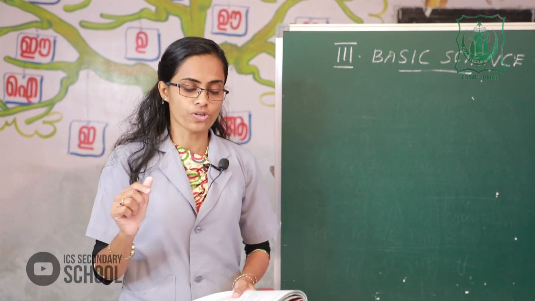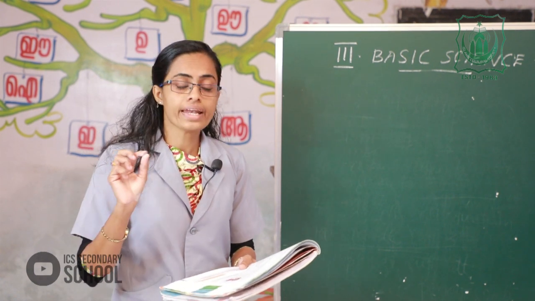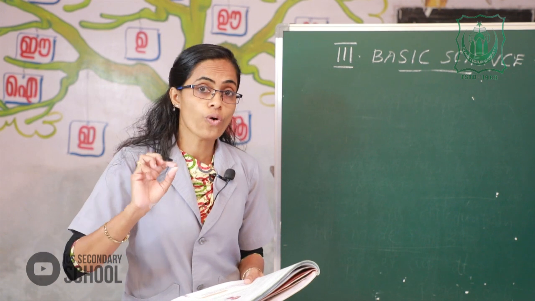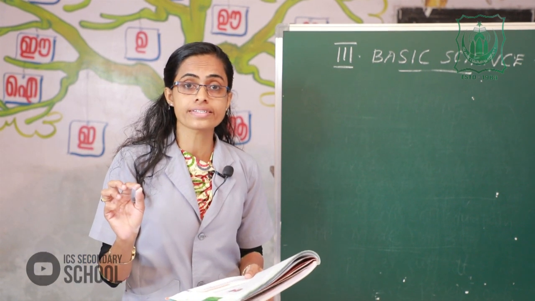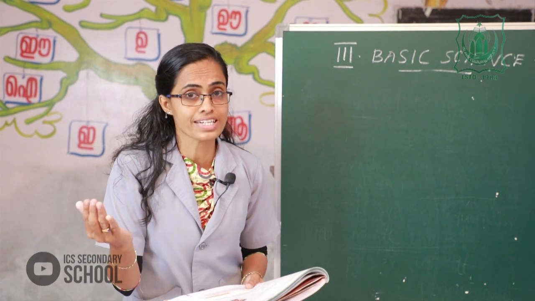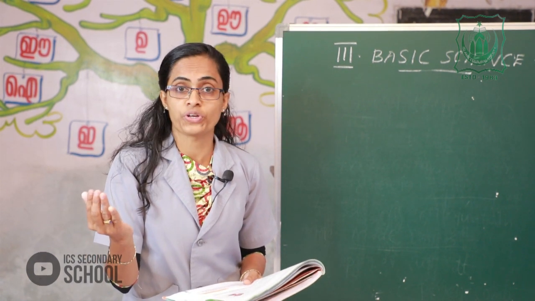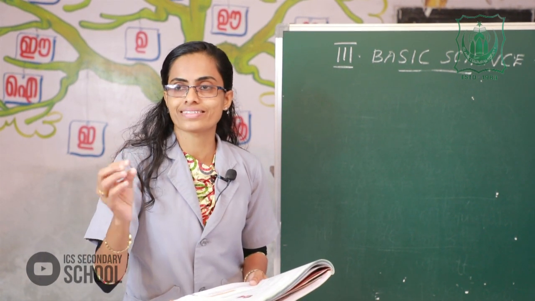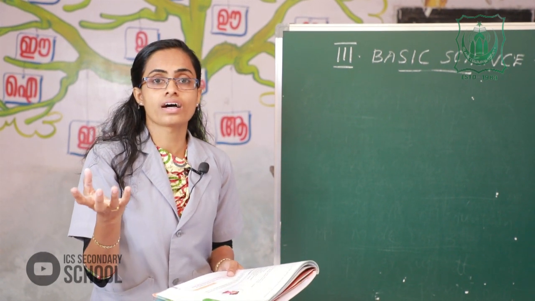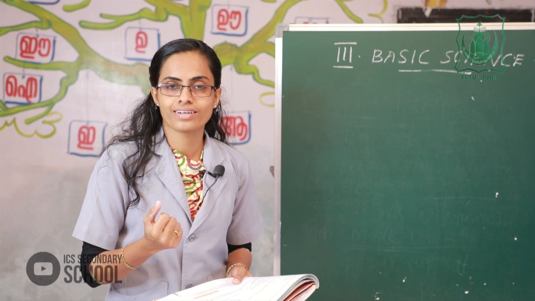The third question: are all natural things living things? Yes or no? No. Some natural things, for example sun, moon, river, soil, are non-living things.